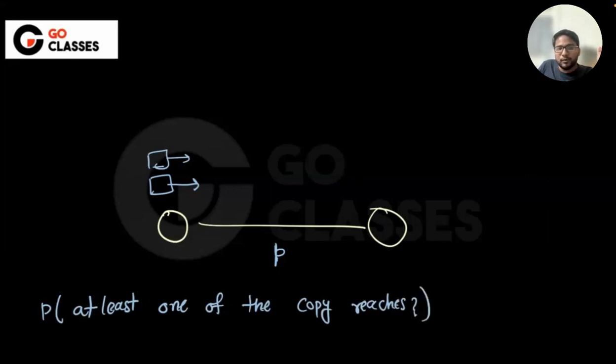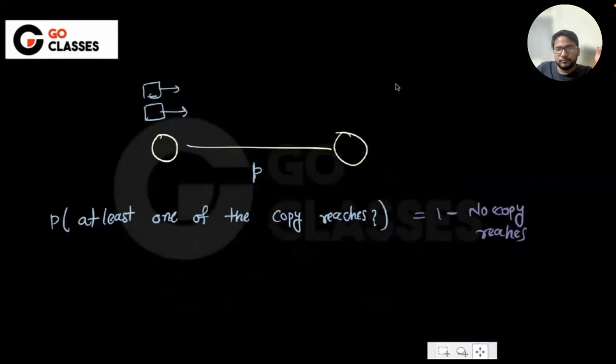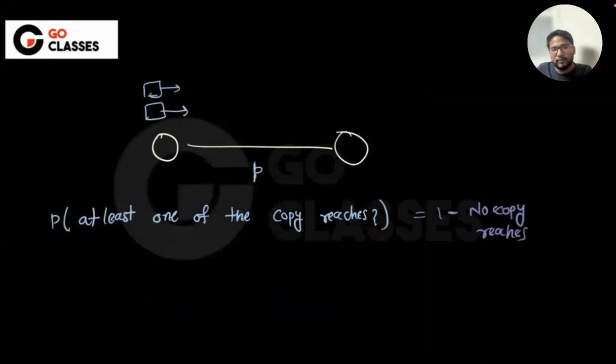So what is the probability that at least one of the copies reaches? Is that 1 minus the probability that no copy reaches? In terms of P, if this is the probability of success, the probability of failure will be 1 minus P. Or I can say the probability of failure directly: 0.01, which is given in the question.